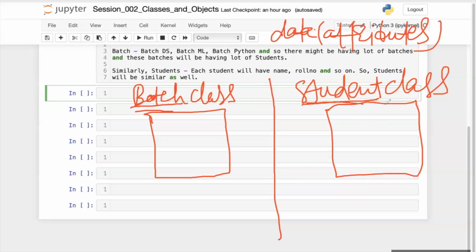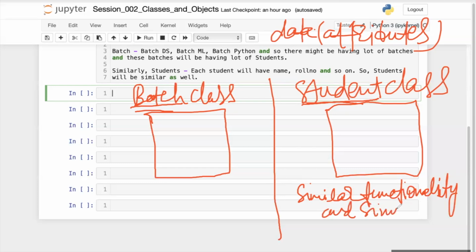See, these students will have similar functionality. I have created one class called student class, let's say, and whosoever student is there, all these students will have similar functionality and similar kind of data. Every student will have similar functionality and similar kind of data.